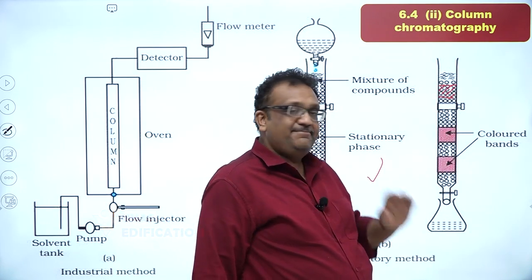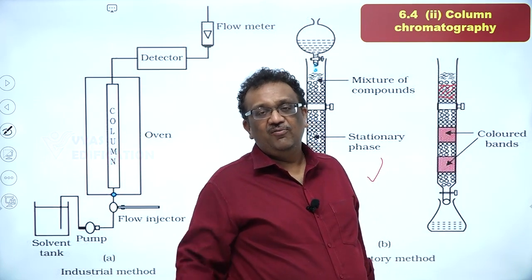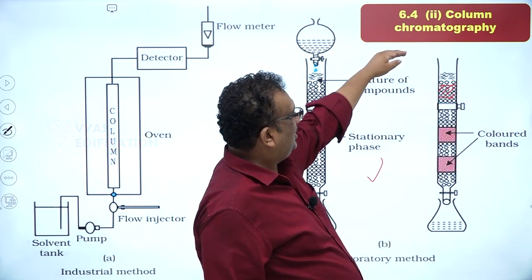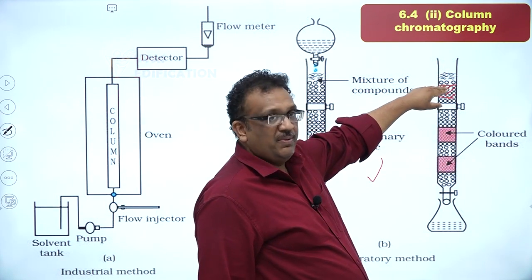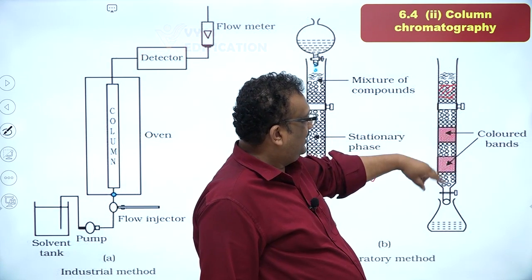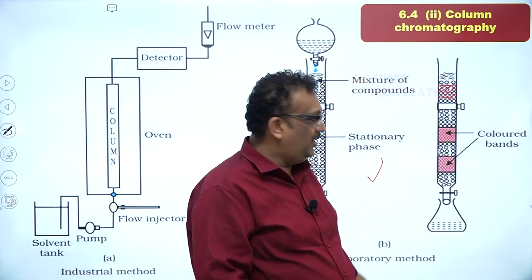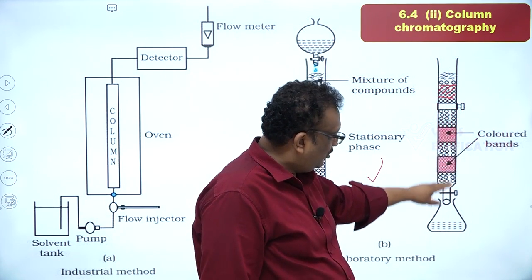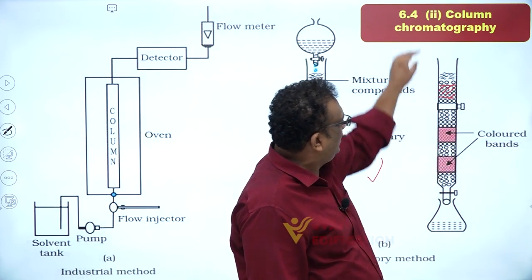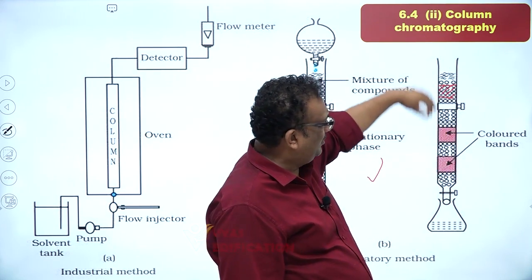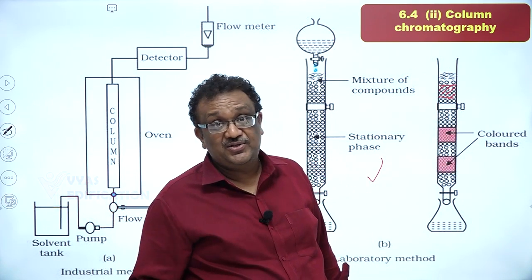Once all this has passed through, you start adding pure solvent. If alcohol or ether was the solvent, you start pouring pure ether. As pure ether goes down, it dissolves this one, which comes down slightly. This also comes down, but since this has minimum tendency to get stuck on alumina, it gets washed out more cleanly. So later on, as you keep pouring more and more ether or solvent, slowly each of them gets washed down, but at different rates.